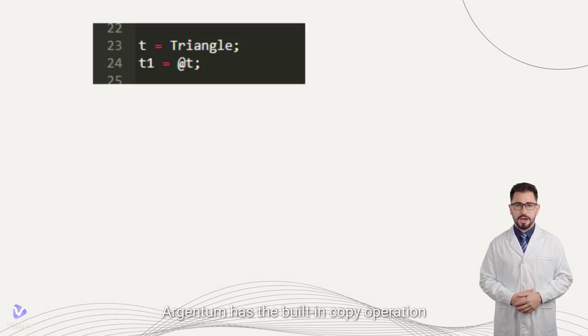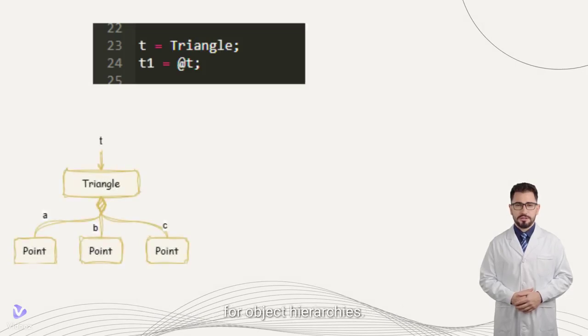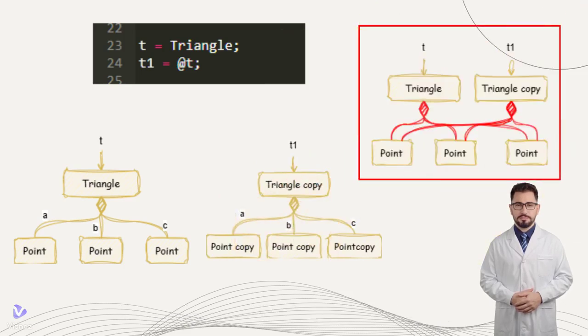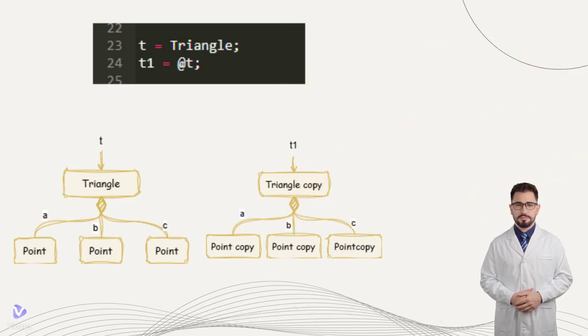Argentum has the built-in copy operation for object hierarchies. It works with maximum correctness and memory and space efficiency. It makes a deep copy of the object hierarchy, because shallow copy violates composition invariance. And Argentum's goal is not only memory safety, but also the higher-level object hierarchy safety. Copy operation is much more than just a deep copy of a tree. It supports other types of pointers, it backs const safety and multithreading.